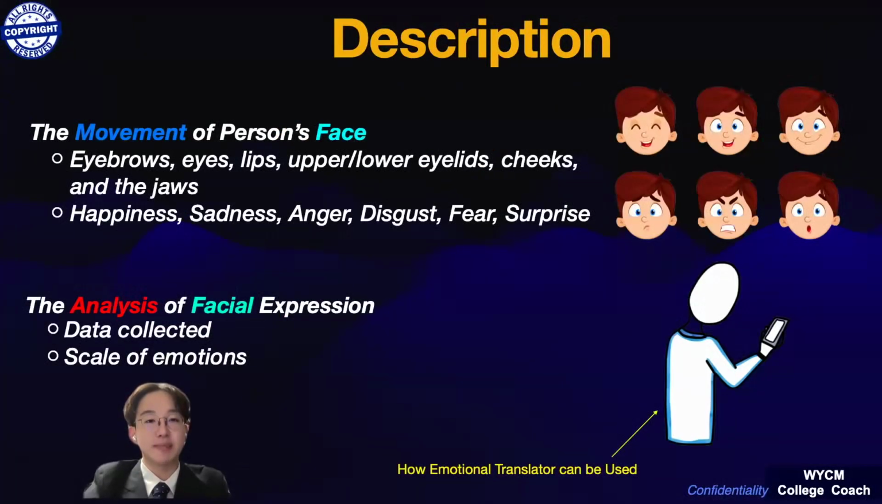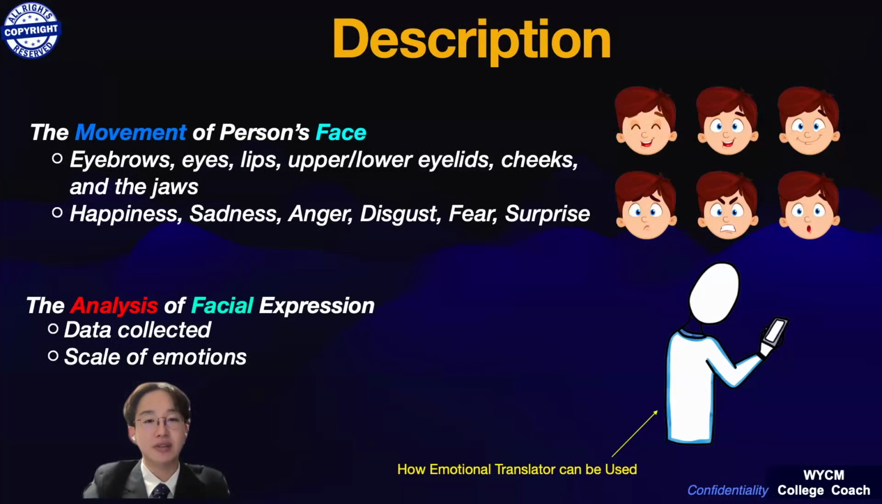To give a description about my patent, it utilizes a person's facial movements by detecting the movements of a person's eyebrows, eyes, upper and lower eyelids, lips, cheeks, and the jaws. By using these features on a person's face, my device is able to decide whether a person is feeling happiness, sadness, anger, disgust, fear, or surprise.